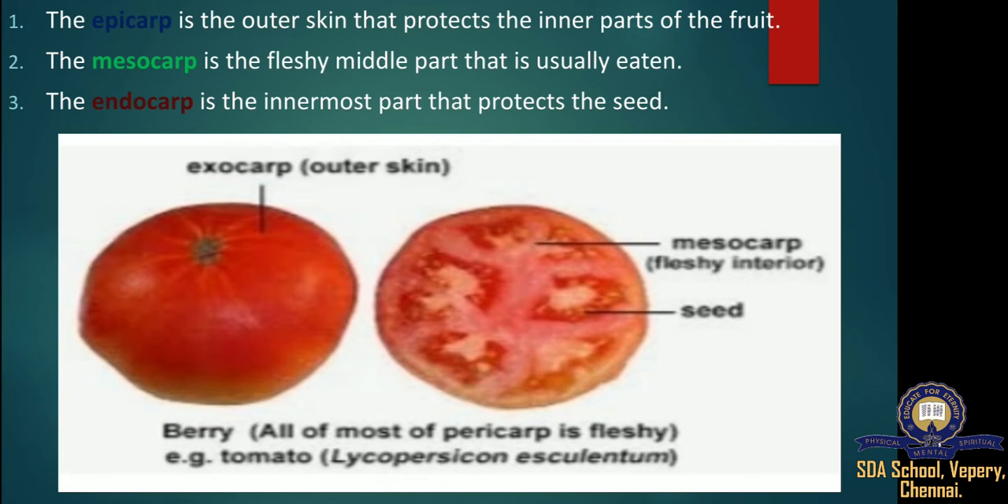Epicarp. Epicarp is the outer skin that protects the inner part of the fruits. Second one, mesocarp. Mesocarp is the fleshy and middle part that is usually eaten. And third one, endocarp. Endocarp is the innermost part that protects the seed. It is often hard and stony.